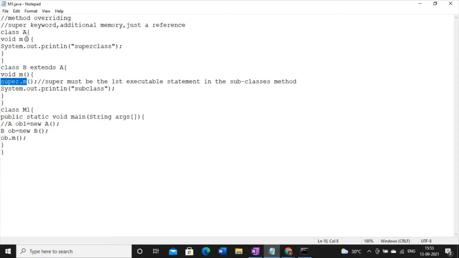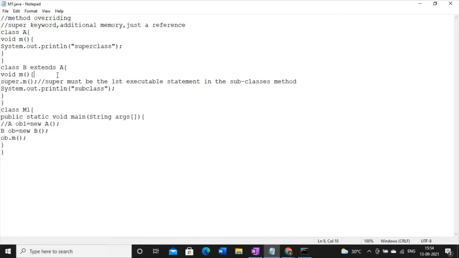Second change, see here, the parameter types are also same and the return types are also same. So is it a polymorphism? My answer is yes, it is a polymorphism, though method names are same. So what kind of polymorphism it is? Because in case of polymorphism, we have to know that the parameter signature must be different. See, try to understand. So that's why in case of Java, we have two kinds of polymorphism: runtime polymorphism as well as compile time polymorphism.